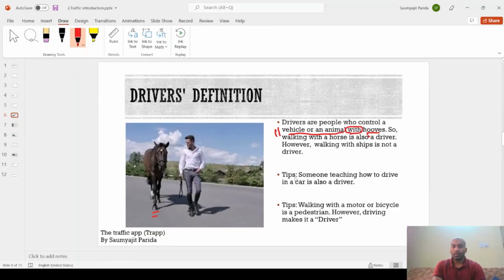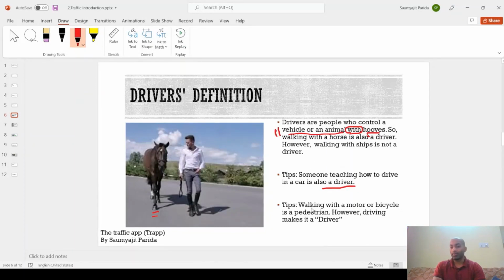Okay, some additional insights. If someone is teaching you how to drive in the car, for example the driving instructor, you are learning how to drive, you are on the driving seat and beside you is the driving instructor, then both are drivers. So we can expect a question on this in the exam.